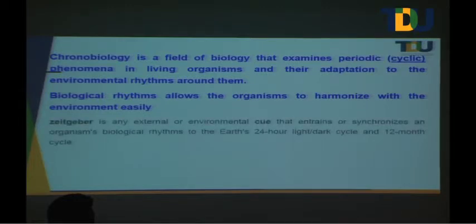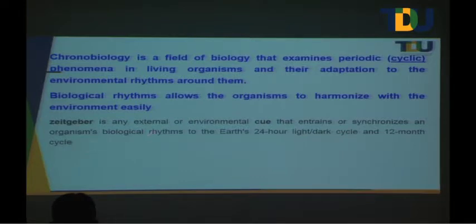Then there are certain words these chronobiology people use. One is Zeitgeber, which is a German word. It is any external or environmental cue that entrains or synchronizes an organism's biological rhythm to the Earth's 24-hour light and dark cycle and 12-month cycle. Any idea why that 24-hour light and dark cycle has immediately come up here?